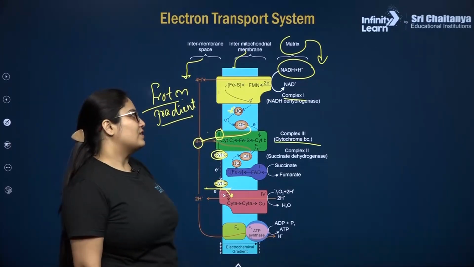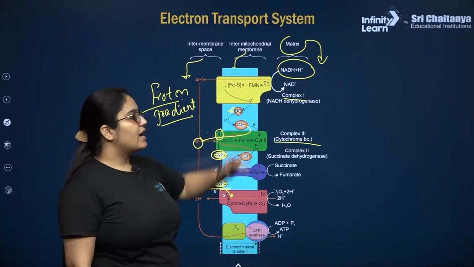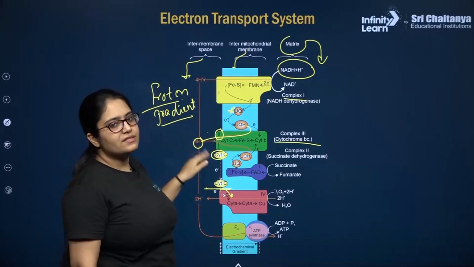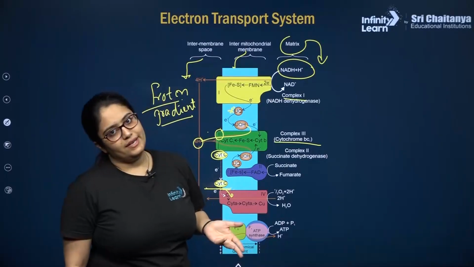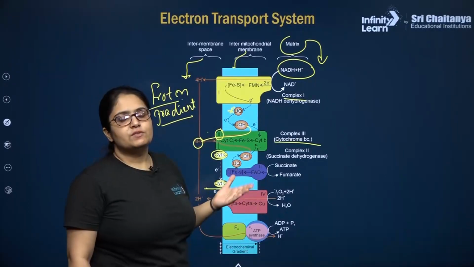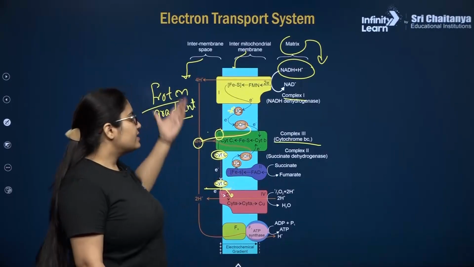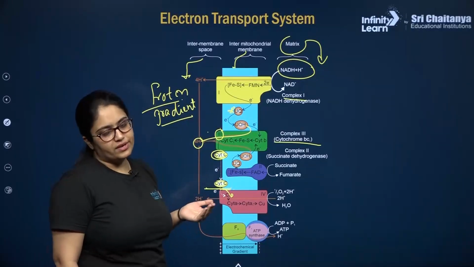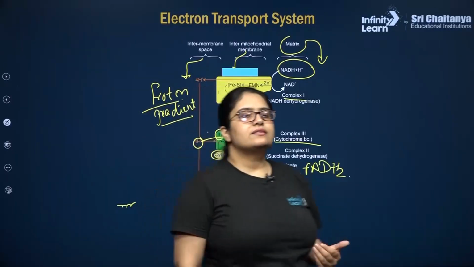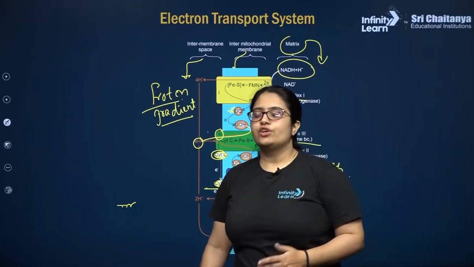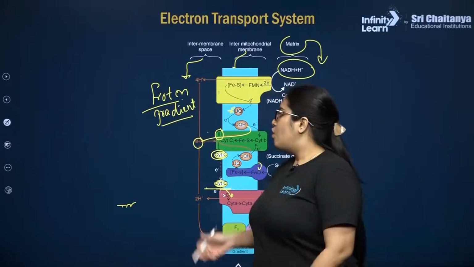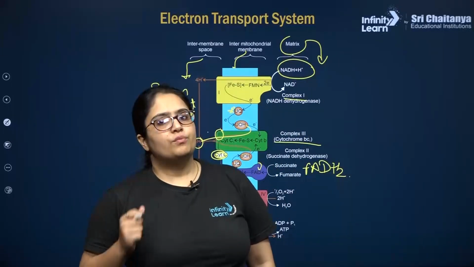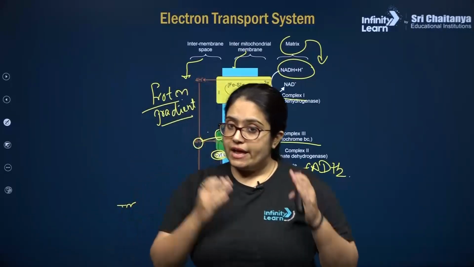And during this whole transport, or whole oxidation of NADH plus H plus, there will be addition of protons into the intermembrane space, which will lead to building of the proton gradient. In this way, the breaking of one NADH plus H plus molecule adds many protons to the intermembrane space, creating a strong proton gradient. So many NADH plus H plus and FADH2 molecules will keep breaking, and the proton gradient will keep building. They will keep contributing to building a strong proton gradient.